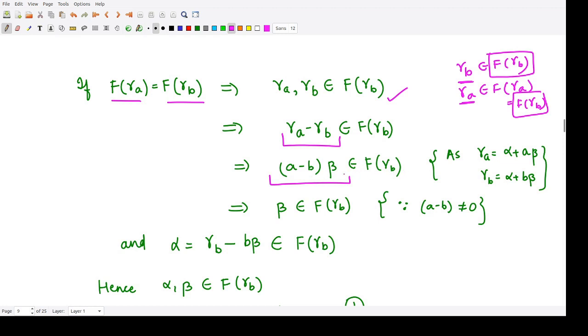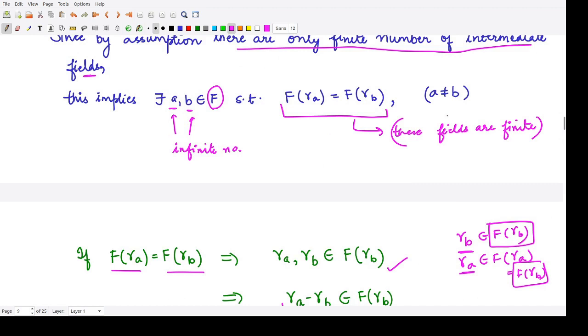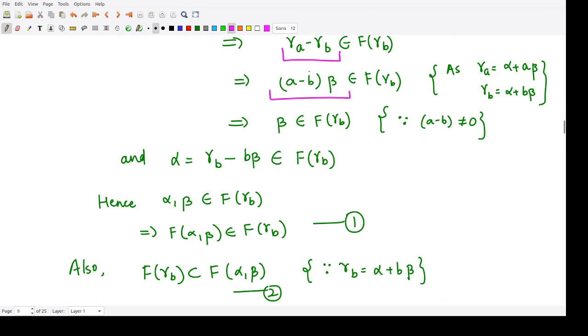Now because we have considered A and B as different elements, their subtraction would not be equal to 0, and we can apply the inverse operation, A minus B inverse, on this element A minus B into beta. So you would have this as beta. So this element beta would also be present in F of gamma B. And so from here we have beta belonging to F of gamma B. And what was alpha?